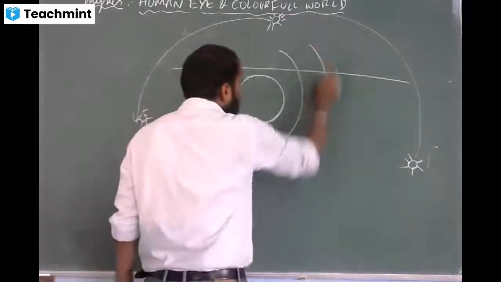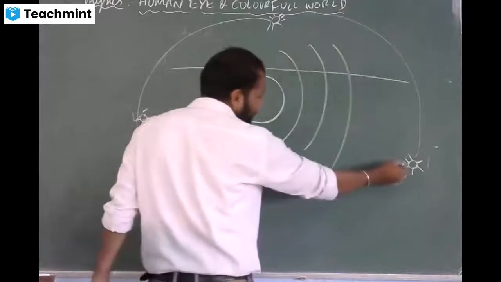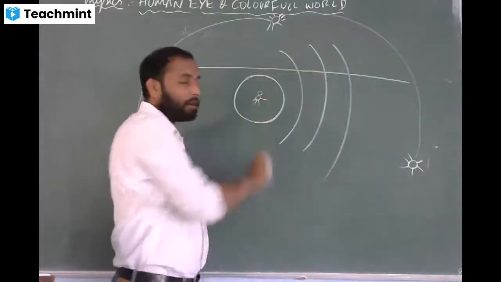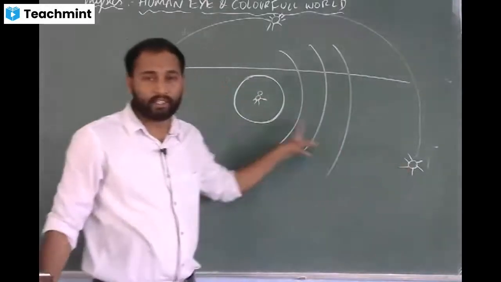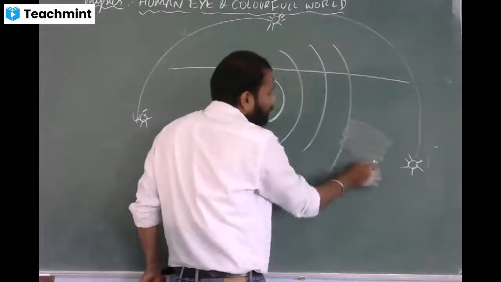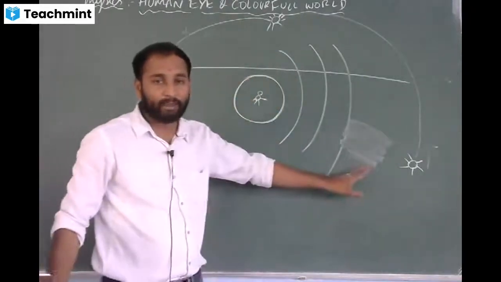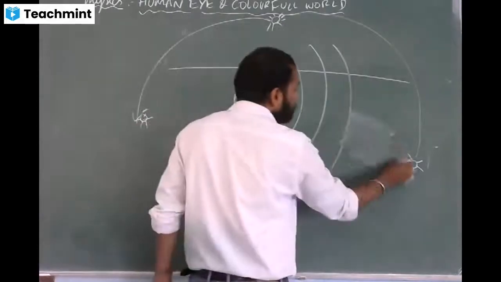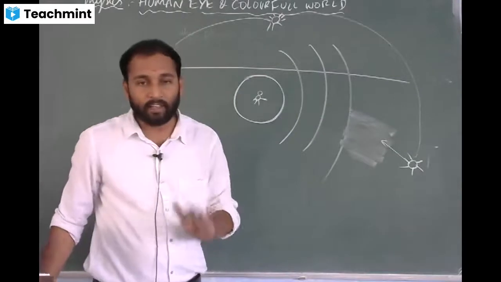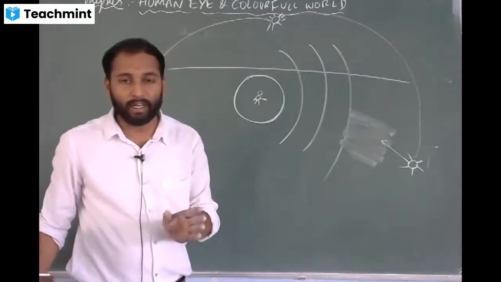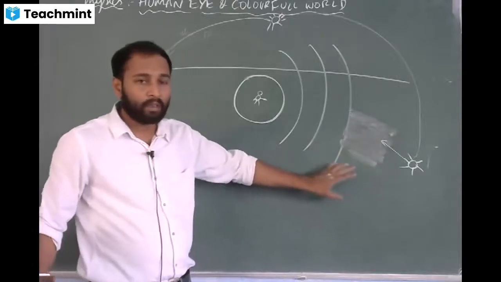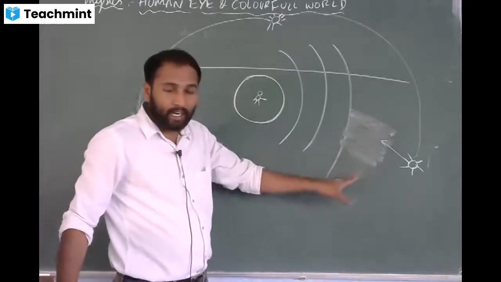Since earth has an atmosphere, the sun's light has to travel a greater distance to reach earth. In the morning the sun's light has to travel a greater distance. So what happens? Due to the finer particles present in the atmosphere, as the sun rays pass through these finer particles, most of the shorter wavelength region color, that is the blue end of the spectrum, will be scattered in the atmosphere itself.